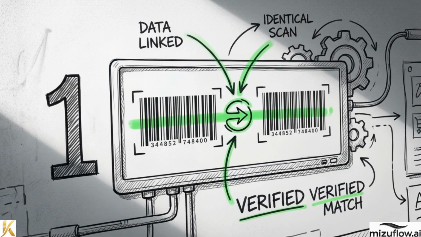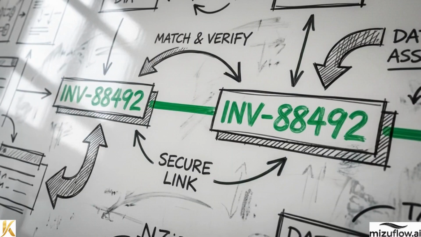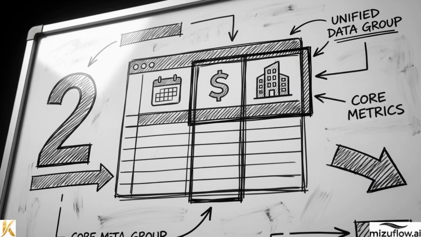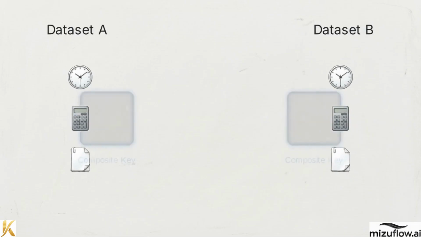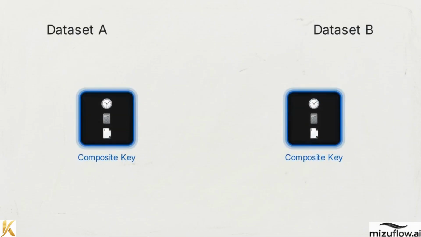To find those overlaps, we apply a three-layered joining protocol. The first layer uses direct keys. These execute exact one-to-one matches using unique shared identifiers, like transaction IDs or invoice numbers. When direct identifiers are missing, the engine falls back to the second layer, composite keys. Here, the AI links records by combining multiple variables together. For example, matching rows that share the exact date, amount, and vendor name.